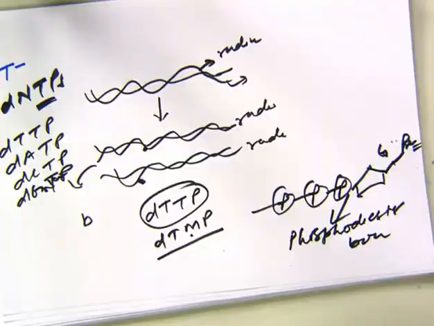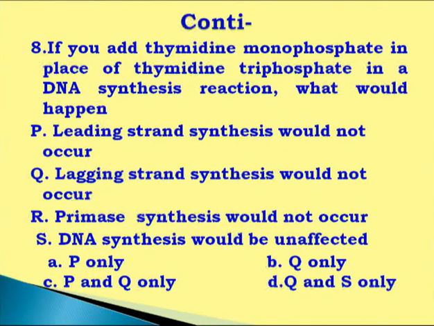See, if monophosphate is added, then there is no question of phosphodiester bond formation, and DNA synthesis will be affected. Not only at the leading strand, but at the lagging strand it will be affected. There is no correlation between thymidine monophosphate and primase, or DNA synthesis being unaffected. This one is wrong. So this one is right.